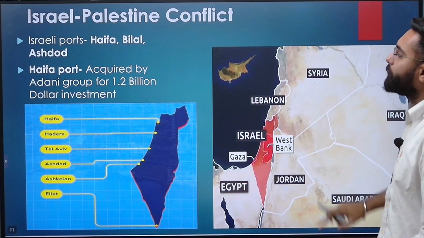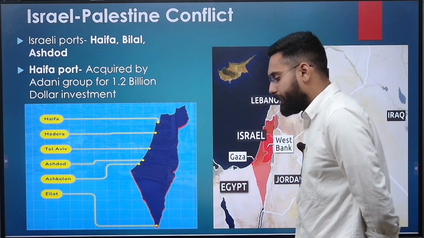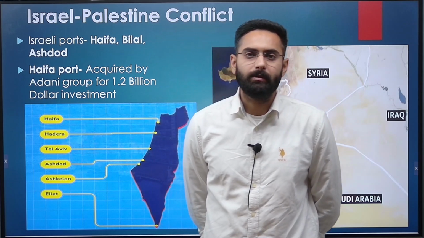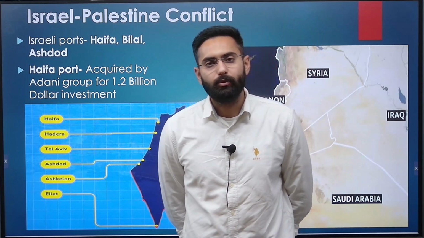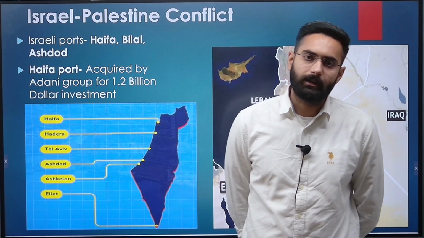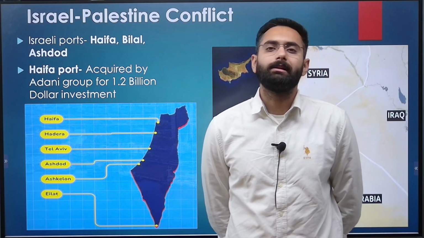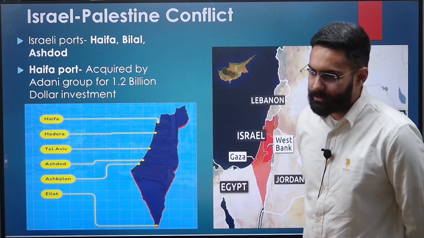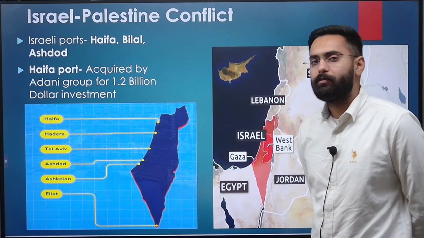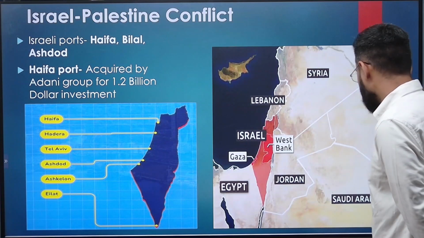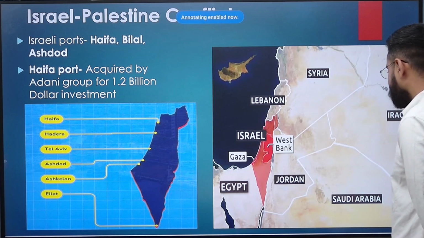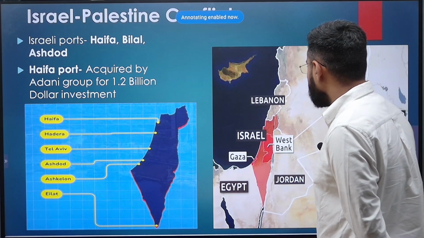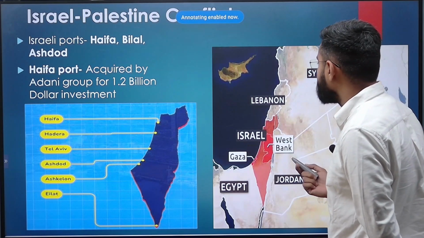Now, the conflict which has been in news on various news channels and various newspapers, and The Hindu, कई बार हेडलाइंस में ये कॉन्फ्लिक्ट रहता ही रहता है, that is the Israel-Palestine conflict. तो कॉन्फ्लिक्ट के बारे में ज़्यादा we can't go into detail, but what we need to remember from your prelims point of view here is the countries which are bordering Israel. So this is Israel. With Israel there are various countries which are bordering Israel.